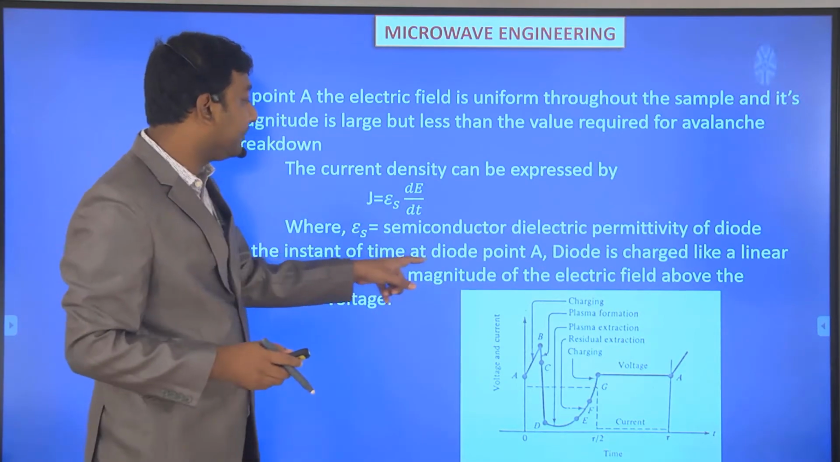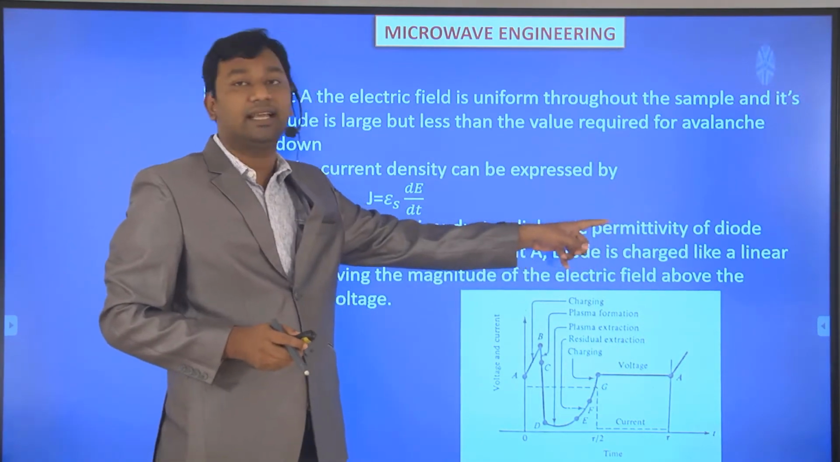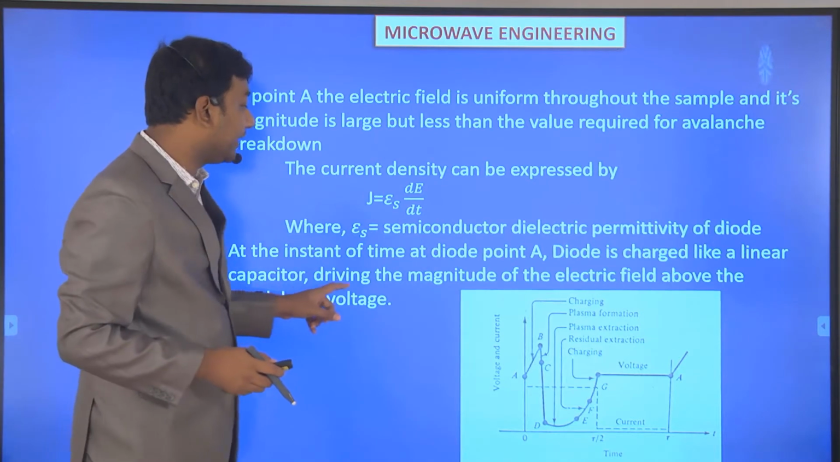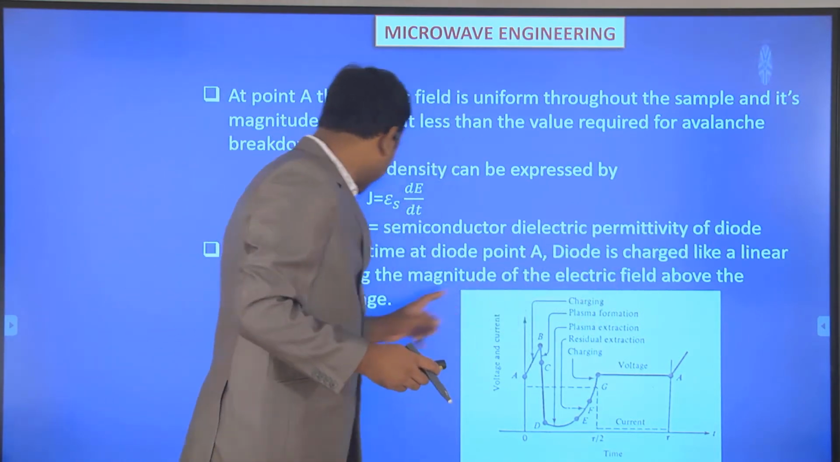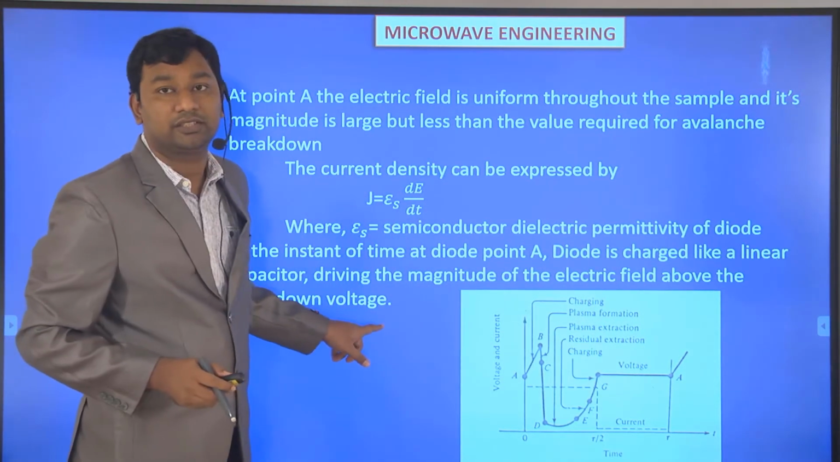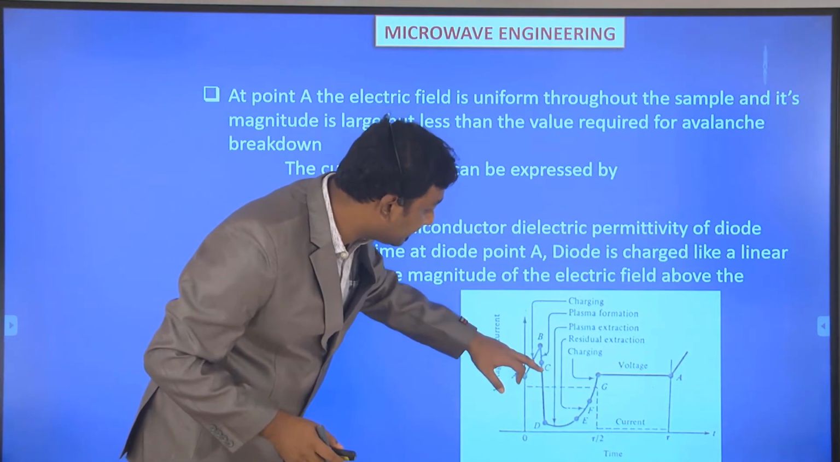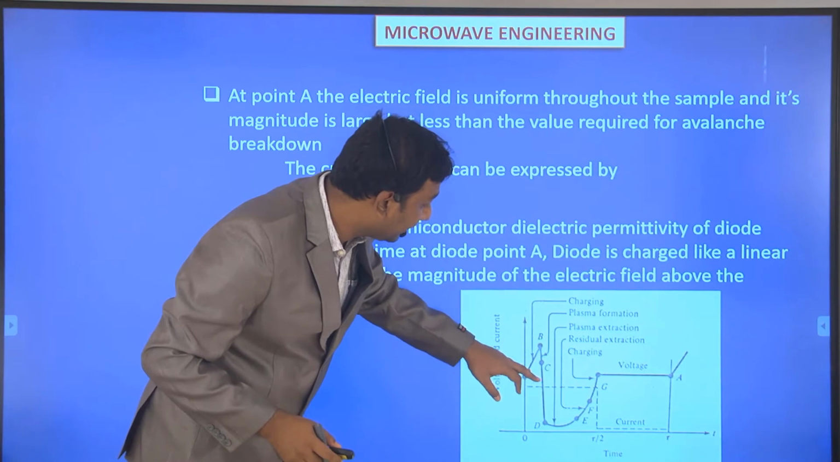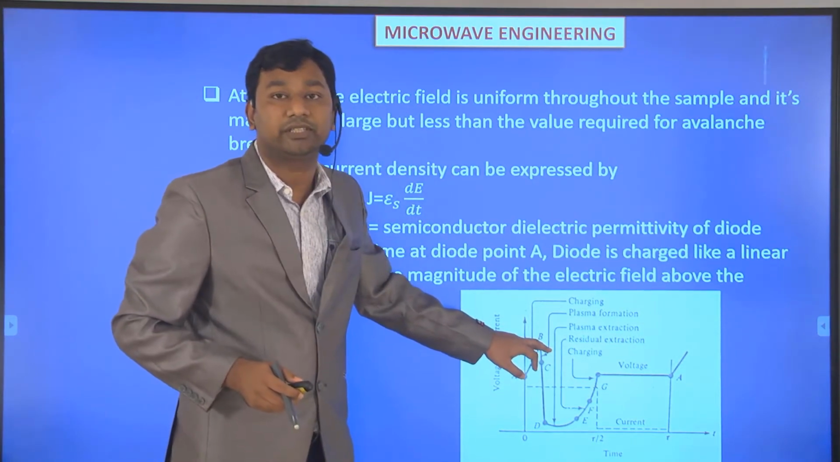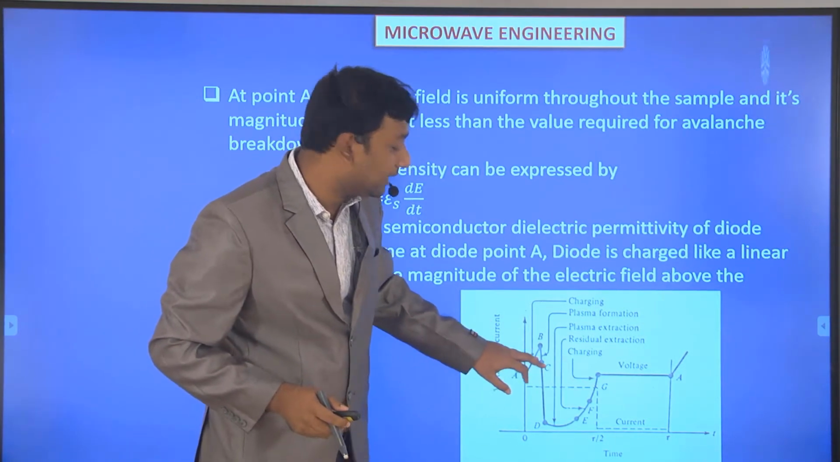At the instant of time at point A, the diode is charged like a linear capacitor, driving the magnitude of the electric field above the breakdown voltage. Okay. So it tries to increase the magnitude of the electric field above the breakdown voltage. So these things go on from A to B.